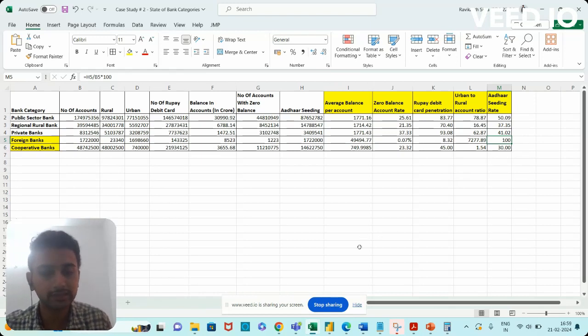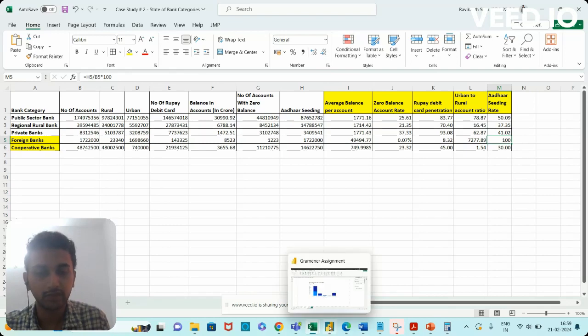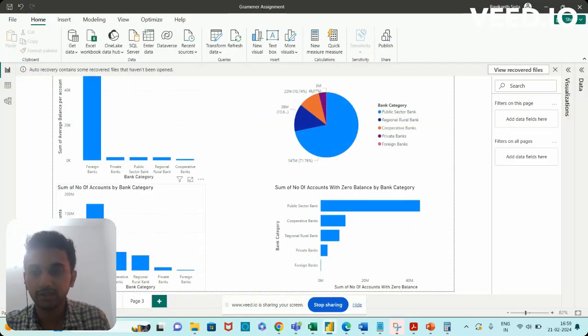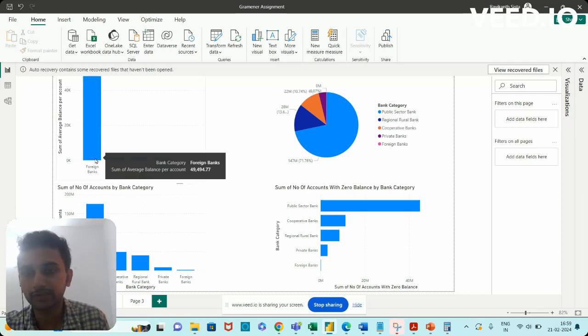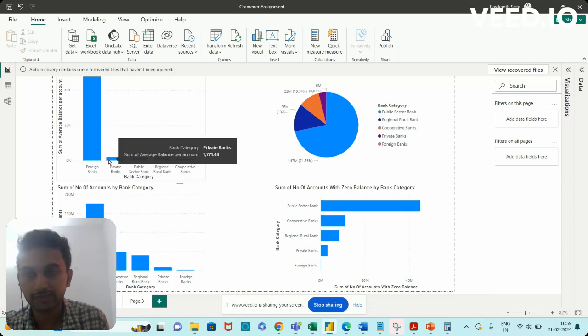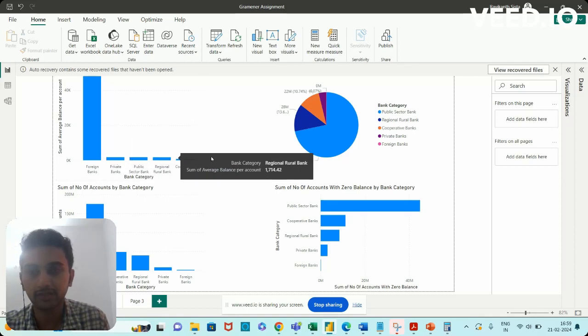These insights I have included in Power BI as well. You can see the first thing is the average balance per account, which you have seen is around 50,000 for the foreign banks and 1700 for other banks.